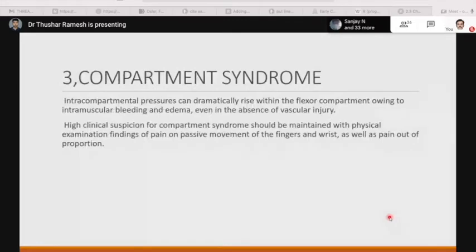Now, the next complication is compartment syndrome. Intracompartmental pressures can dramatically rise within the flexor compartment owing to intramuscular bleeding and edema, even in the absence of vascular injury. High clinical suspicion of compartment syndrome should be maintained, with physical examination findings of pain on passive movement of fingers and wrists, as well as pain out of proportion.